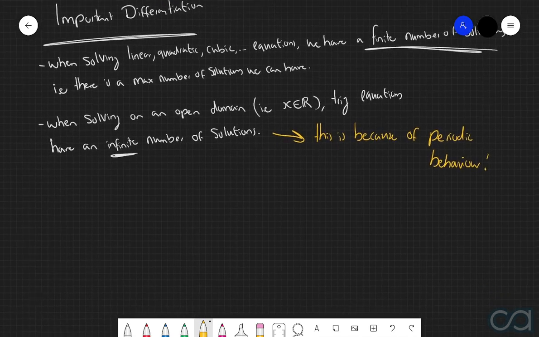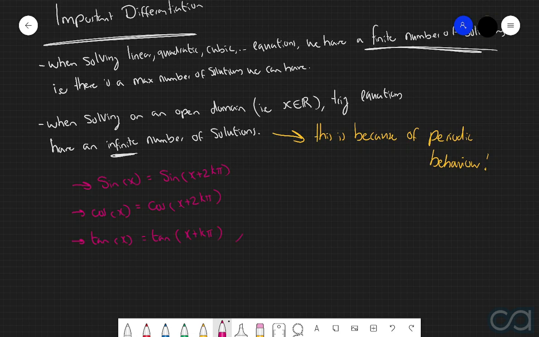Because, if we may recall back to a few of our previous videos, we have the following identities when it comes to sine functions, cosine functions, and tangent functions. In that, sine of x is equal to sine of x plus 2k pi. We also have that cos of x is equal to cos of x plus 2k pi. And finally, we have that tan of x is equal to tan of x plus k pi. And in all three of these situations, k is just an integer.